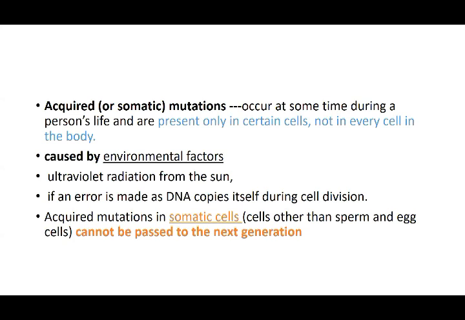As in the inherited or primary one, it is going to be present in all the cells because it is coming both from the father and the mother. So it is going to be carried by the zygote, and the zygote is going to transfer it to all the cells of the baby, and so the baby is definitely going to have this type of mutation.